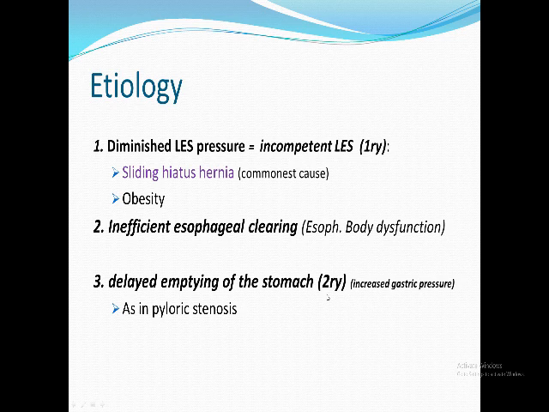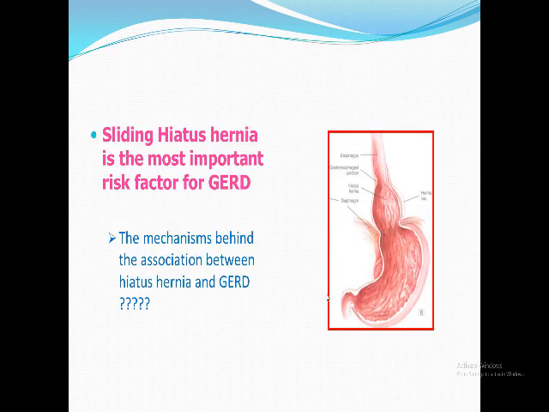So we discussed the definition, the incidence, the etiology. Now about the pathology. Here is hiatus hernia. How does hiatus hernia lead to reflux? When there is a sliding of the stomach into the chest like that, the esophagus becomes intrathoracic. So when there is an increase in intra-abdominal pressure, everything will reflux here, and this will lead to gastroesophageal reflux disease.